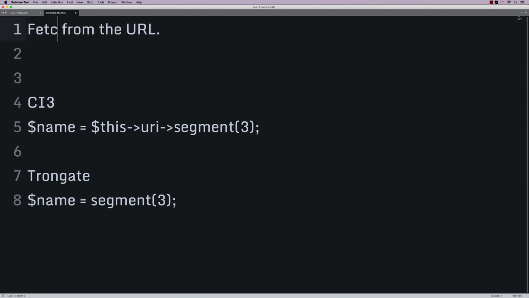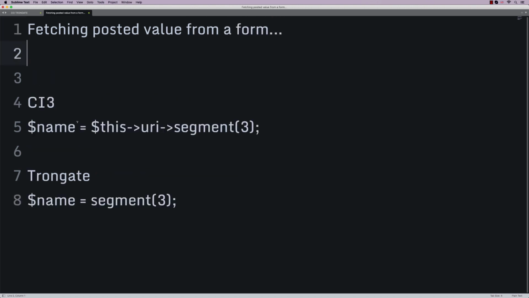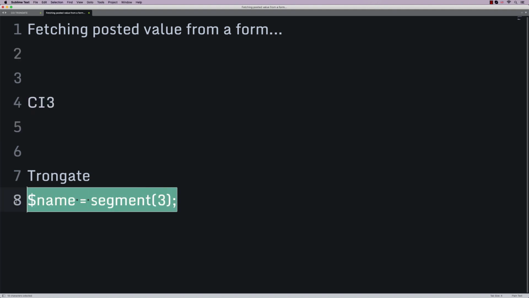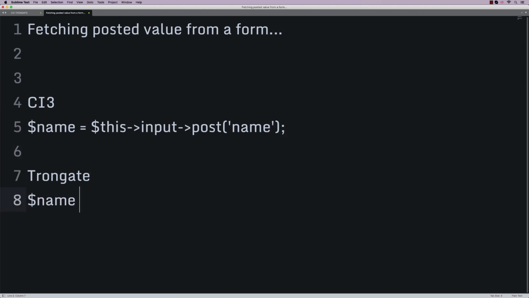Let's say something like fetching a posted value from a form. Something like that, okay? So, to do that with Codeigniter 3, and again, we'll stick with the name example, you would say name is this input post name. And with Trongate, you would do the same thing with name is post name.